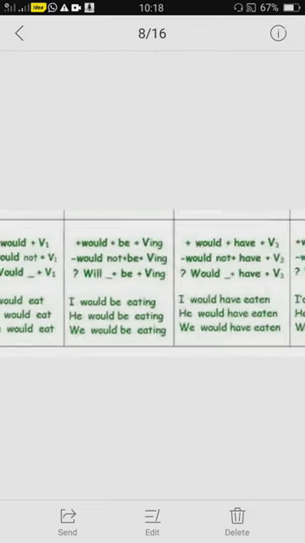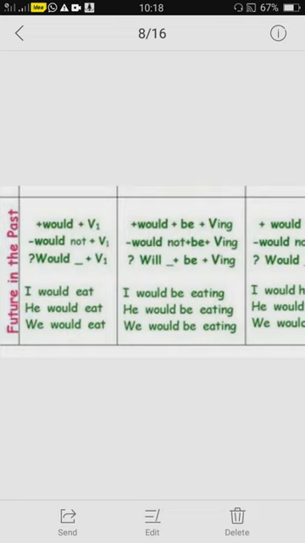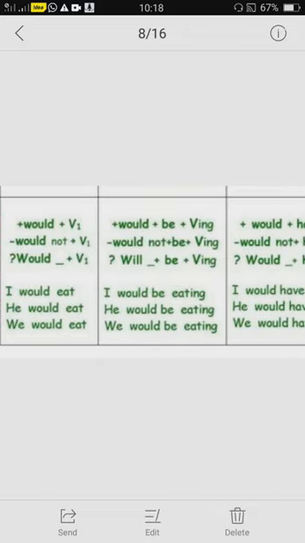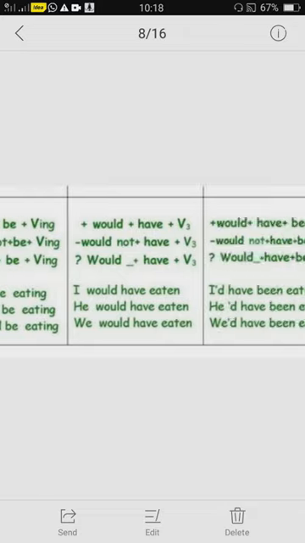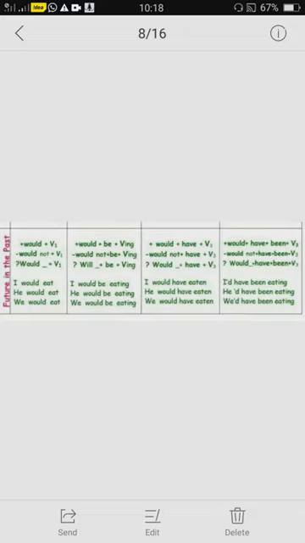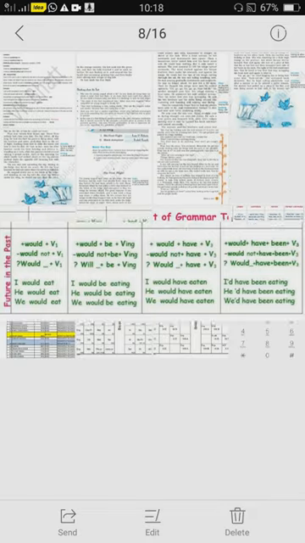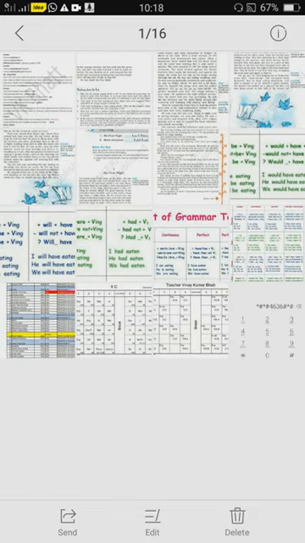I would eat, in place of I will eat. In continuous, I would be eating, like I will be eating. In perfect tense, I would have eaten, where simply we would say I will have eaten. And in perfect continuous, I would have been eating. Now let me discuss it in a little more detail with you.